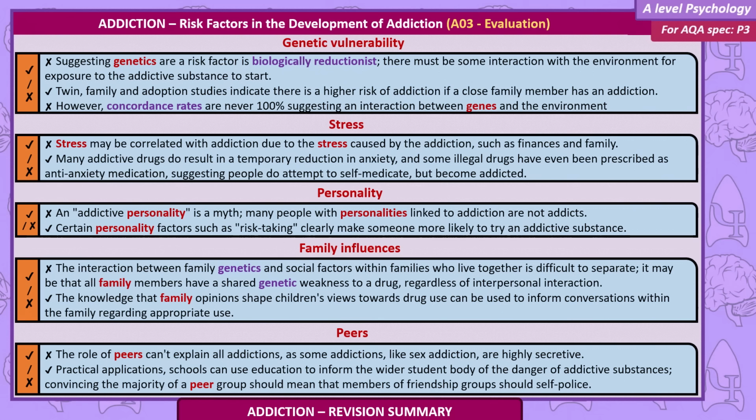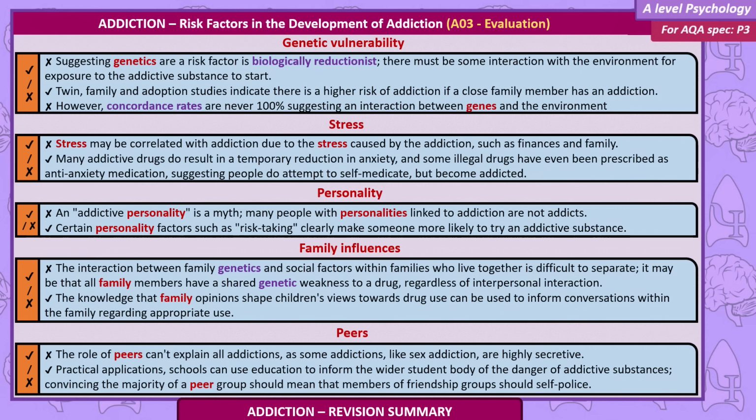It may be that all members of a family have a shared genetic weakness to a drug, regardless of interpersonal interaction. The knowledge that family opinions shape children's views towards drug use can be used to inform conversations within the family regarding appropriate use. Peers can't explain all addictions, as some addictions, like sex addiction, are highly secretive in nature.